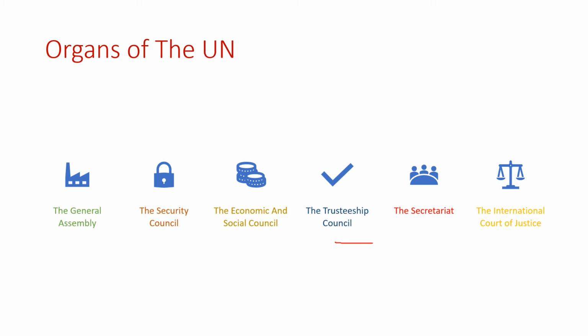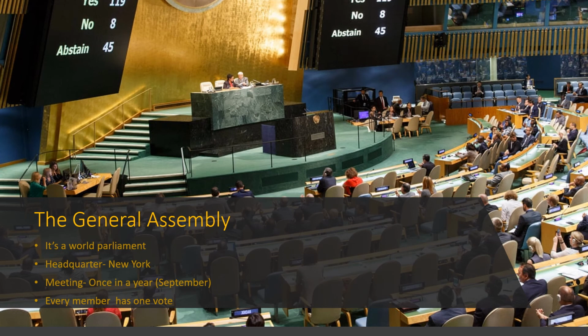Now in this video I am going to cover first 2 organs, that means the General Assembly and the Security Council. So now let's move to General Assembly. Here you can see the General Assembly meeting is going on. This meeting is held once in a year in the month of September, and the General Assembly is like a World Parliament.